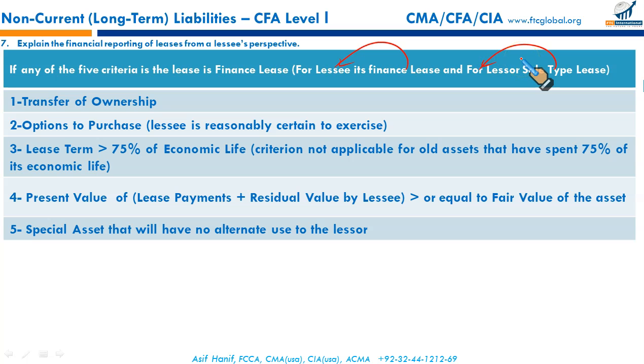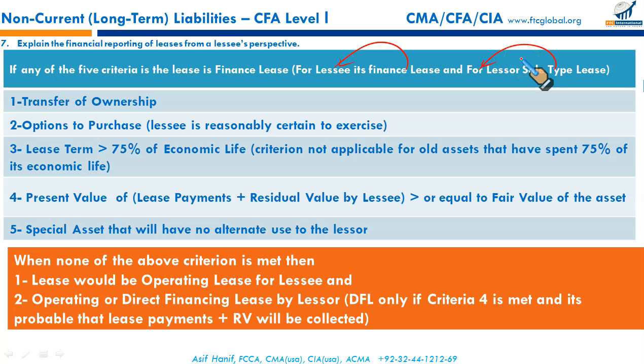If none of the above criteria is met, the lease would be an operating lease for the lessee and an operating or direct financing lease for the lessor. The direct financing lease will be considered a DFL only if the criteria for this one is met and it's probable that the lease payments plus residual value will be collected by the lessor. So if criterion 4 is met and the collectibility of residual value is guaranteed by a third party, then it will be considered a direct financing lease. So these are the new criteria in the US GAAP.